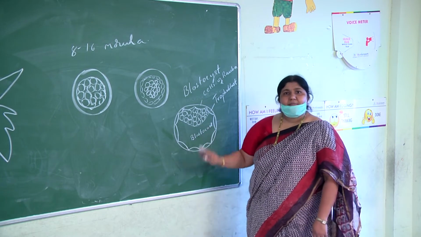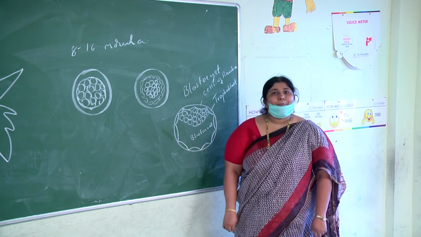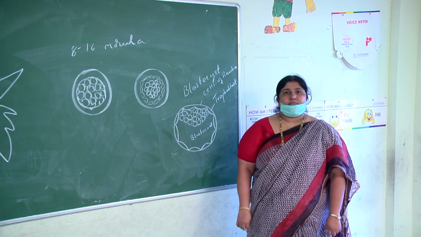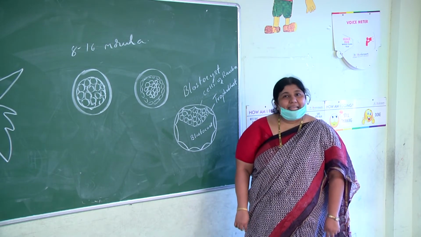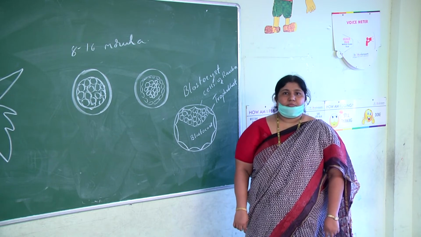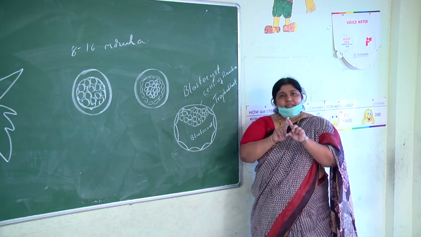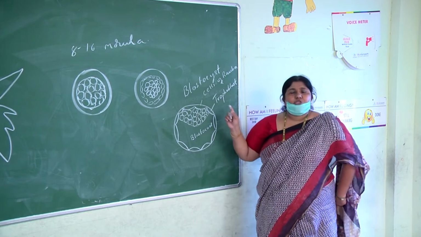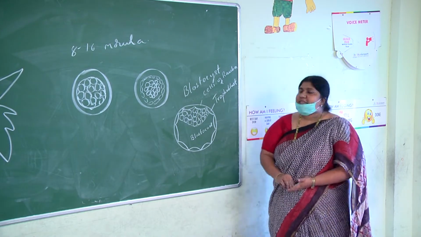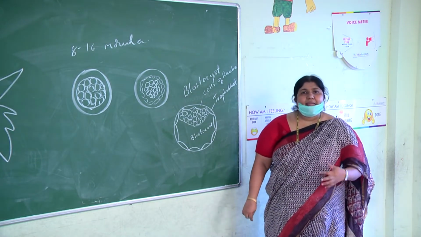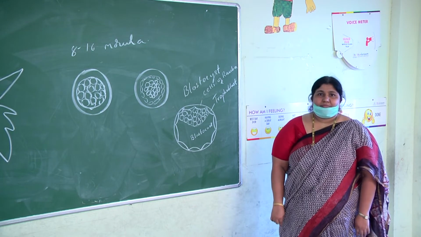So the inner cell mass is the embryoblast, the immature embryo or precursor of the embryo. The trophoblast has nothing to do with the formation of the embryo. Its function is only providing nourishment and helping in implantation.